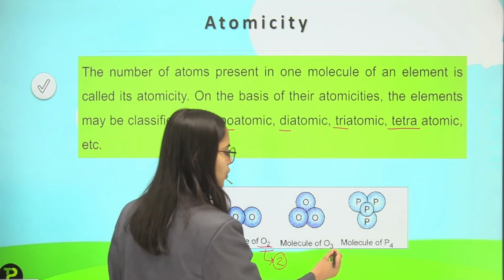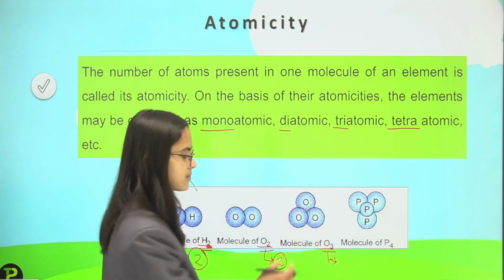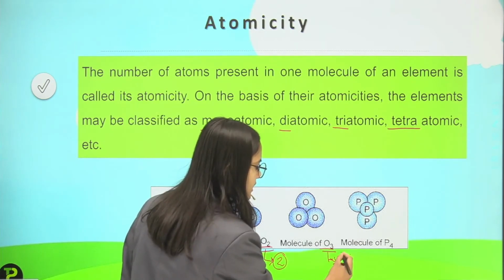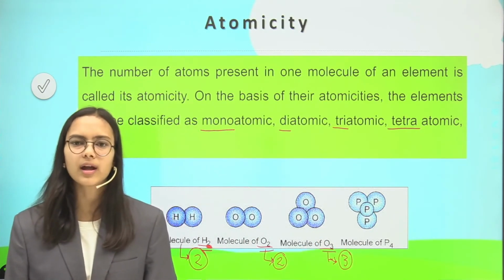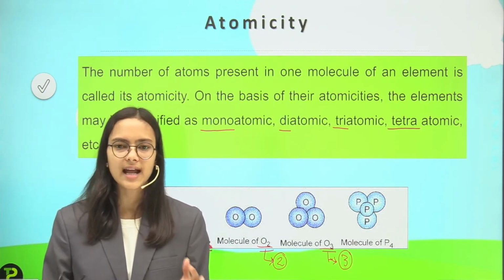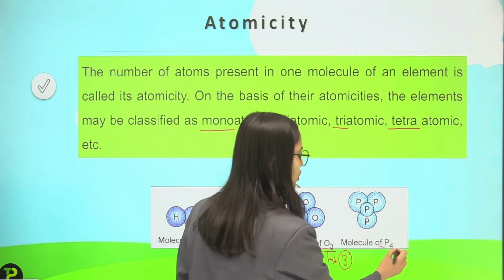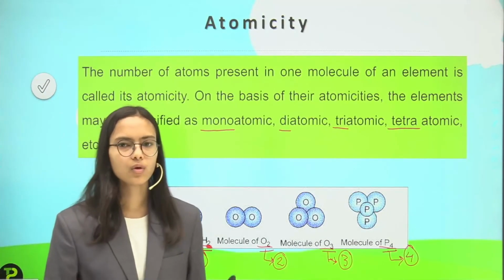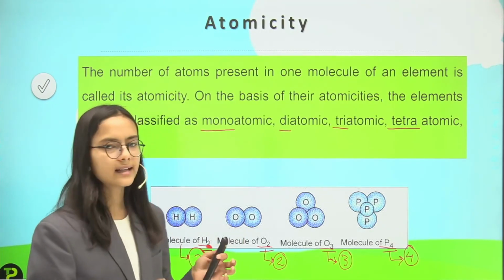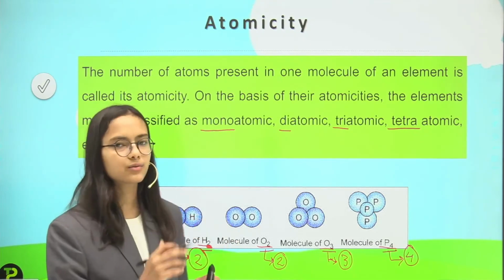Ozone has 3 oxygen atoms attached, so the atomicity is 3. Phosphorus exists as P4, with 4 phosphorus atoms combined with chemical bonds, so it has the atomicity of 4.